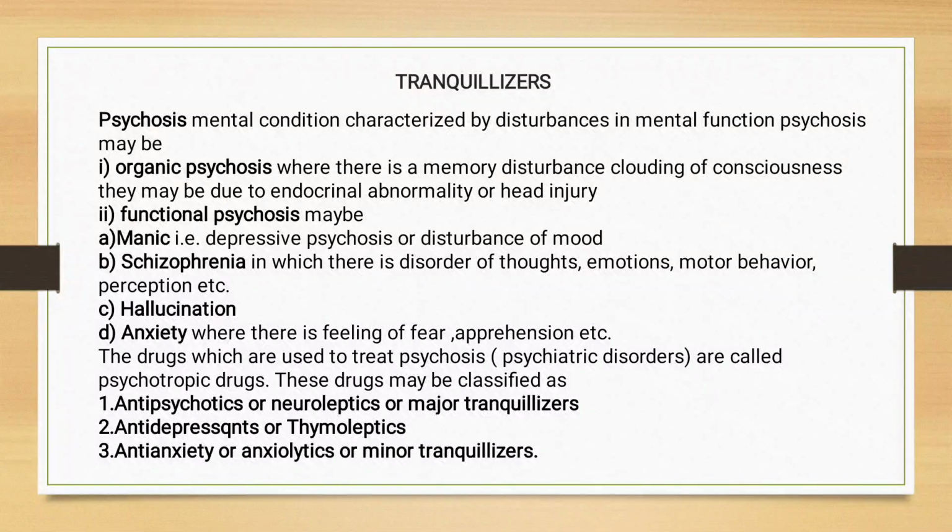The drugs which are used to treat psychosis or psychiatric disorders are called psychotropic drugs. These drugs may be classified as: first, antipsychotic or neuroleptic or major tranquilizer; second, antidepressant or thymoleptics; and third, anti-anxiety or anxiolytics or minor tranquilizer. Today we are going to study the major tranquilizer.